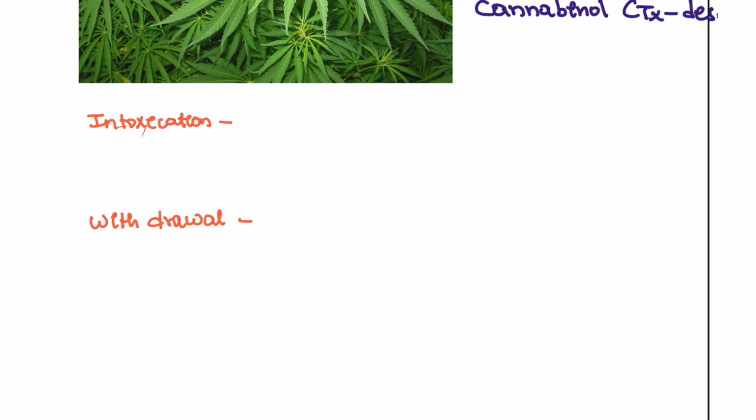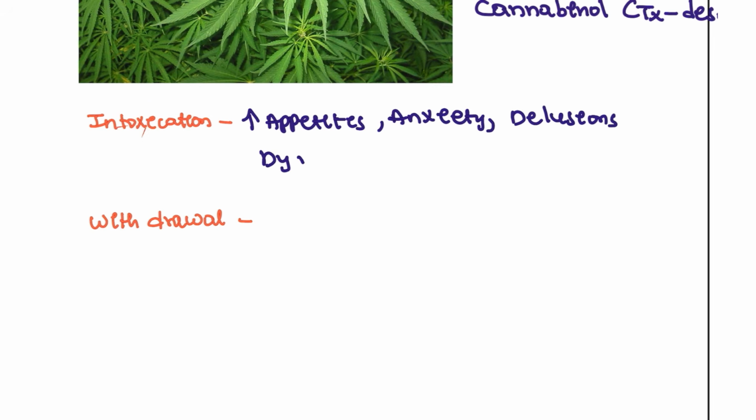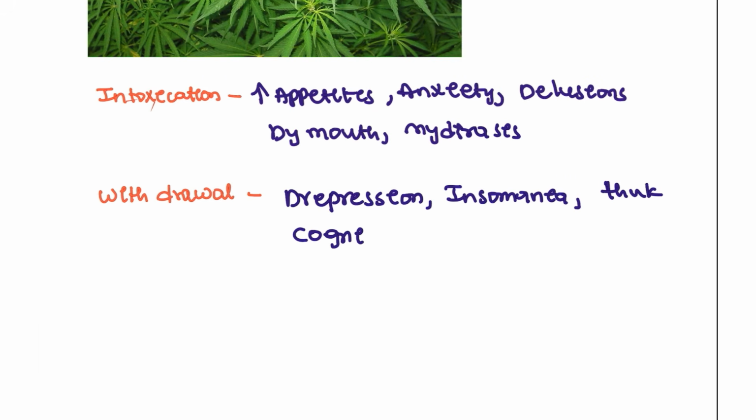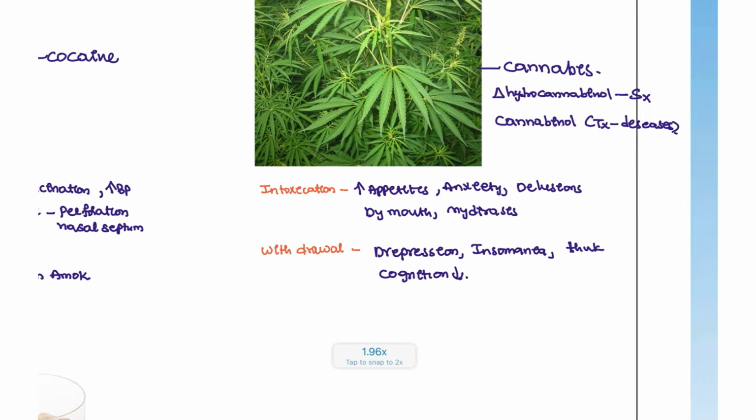Let's see what symptoms the patient can have. The patient will have increased appetite, so the patient wants to eat more, and can have anxiety issues. Delusions will be seen in this patient. Dry mouth and also mydriasis, dilatation of the eyes, will be seen. Withdrawal symptoms: the patient will have depression, insomnia, sleep disturbances, and also cannot think properly. So cognition is disturbed. This is what is seen in withdrawal.